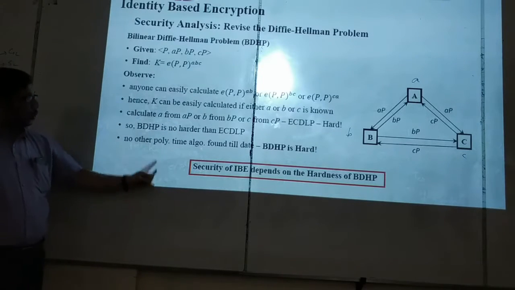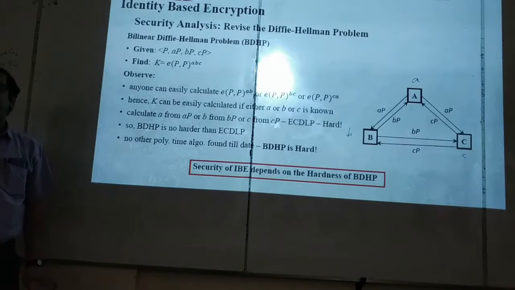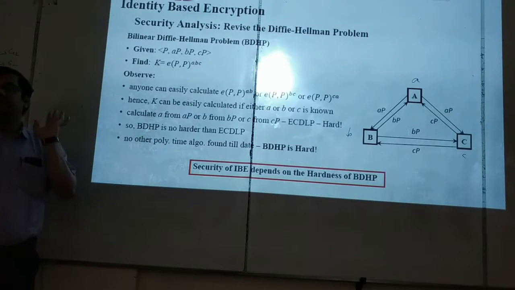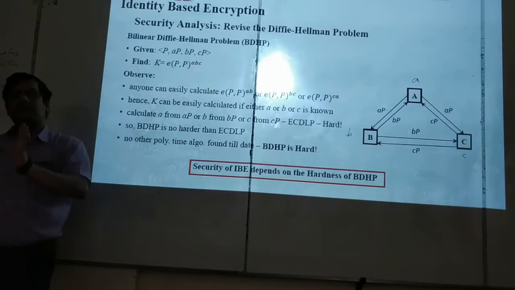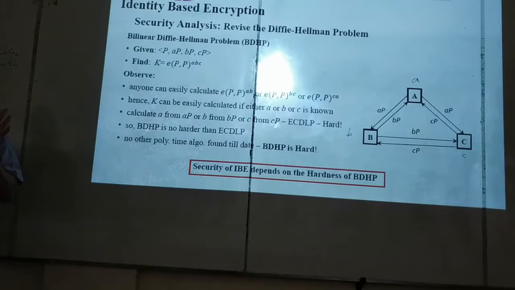So bilinear Diffie-Hellman is believed to be hard, again believed, not proved, because nobody has found any algorithm. If that is solved, then this is solved. However, if that is not solved, whether there is any other way or not, nobody has found till date. So it is believed to be a hard problem, and the security of identity based encryption depends on the bilinear Diffie-Hellman problem, that we will show now.